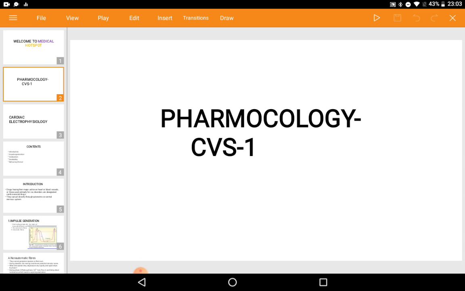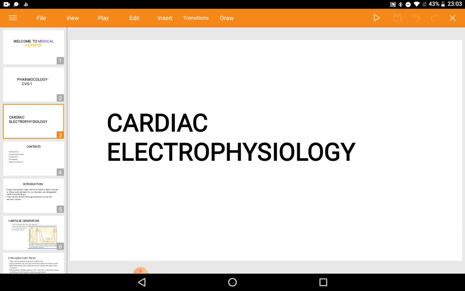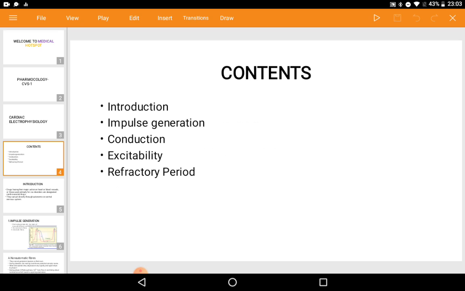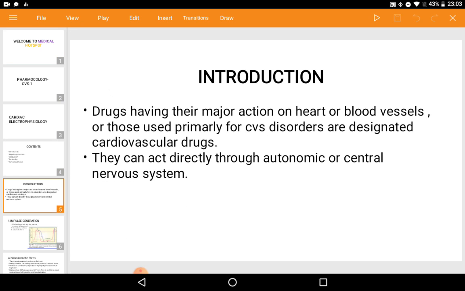Today we're going to discuss pharmacology, a little bit on cardiac electrophysiology. So contents: introduction, impulse generation, conduction, excitability, and the refractory period. Let's move on with the introduction.